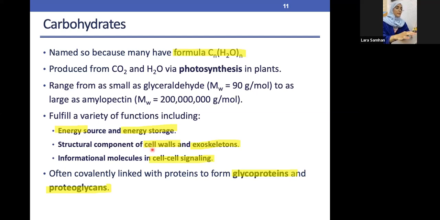Glucose isn't only used to give us energy, but it's also used as cell wall. It's also used to help in the transmission, and it basically has a lot of functions. So it's available in the cell wall and the exoskeleton. It helps in the signaling, cell-to-cell signaling. And if the glucose is attached to the protein, it has two names, either glycoprotein or proteoglycan.